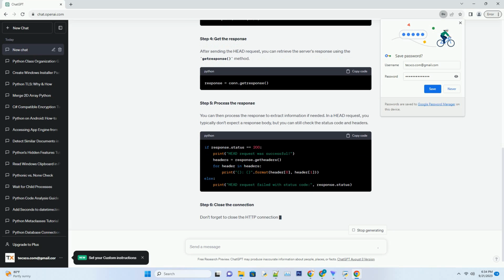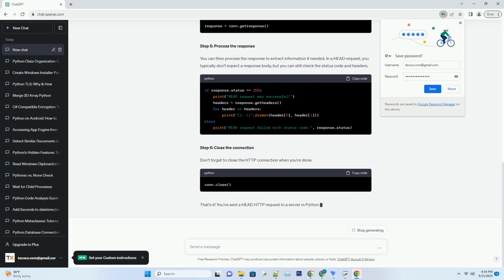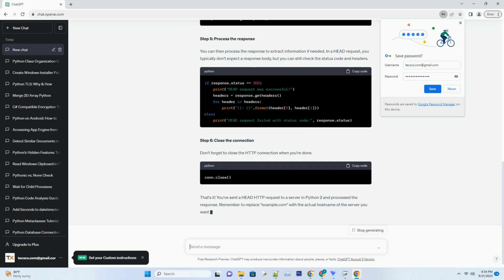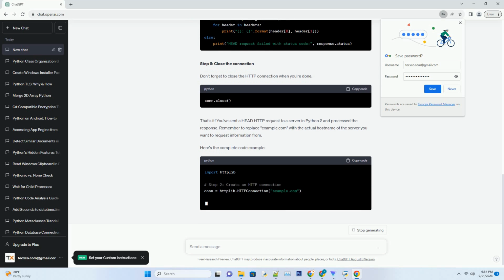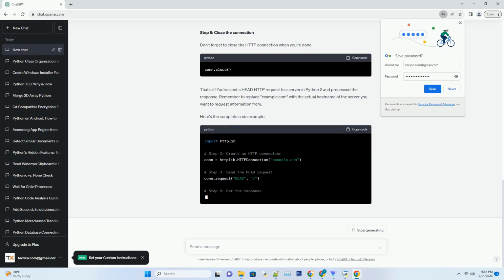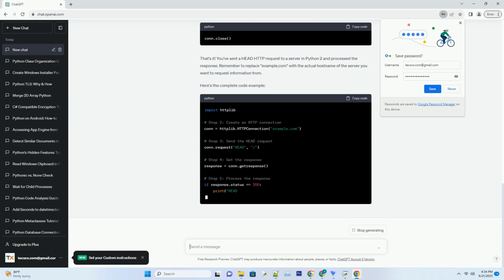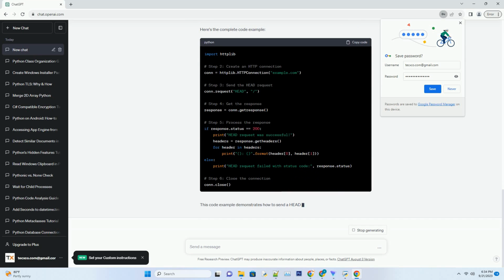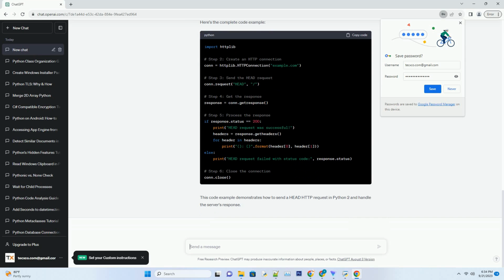Step 2. Create an HTTP connection. Next, you need to create an HTTP connection to the server you want to send the HEAD request to. You'll specify the server's hostname and port, usually 80 for HTTP or 443 for HTTPS. For this example, we'll use the HTTP server example.com.